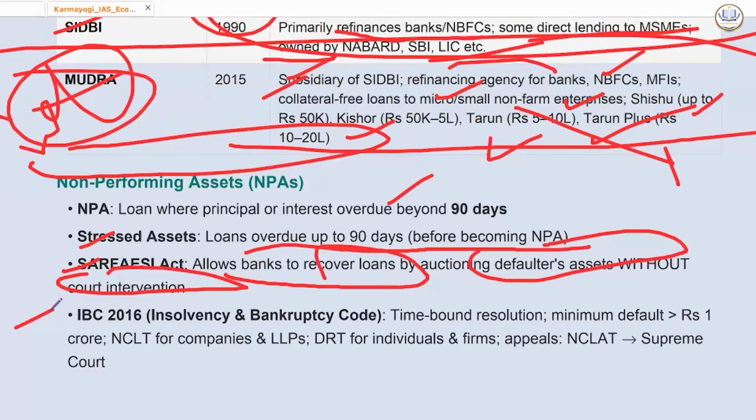NCLT for companies and LLPs. LLPs, that is, limited liability partnerships, for those, and DRTs for individuals. This is what you need to know. Appeals will go to NCLAT and then to Supreme Court. National Company Law Tribunal is adjudicating not just companies but also limited liability partnerships in India.